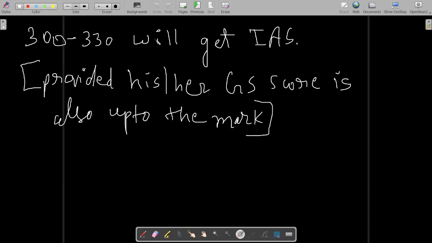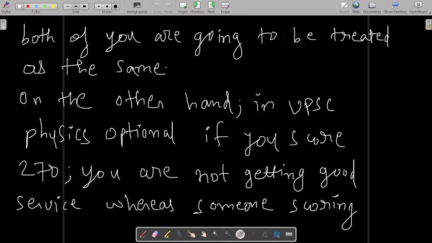In physics optional, if someone scores 300 to 330 marks, then he will get IRS, provided his or her GS score is also up to the mark. Because whenever you get the result of UPSC, your GS marks are also considered, and optional marks, essay paper marks and interview marks are also considered. So if the GS score is up to the mark and he has scored 300 to 330 in physics optional, then he is going to get IRS, whereas someone scoring 270 will not.